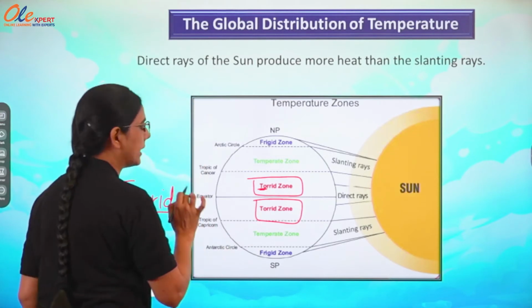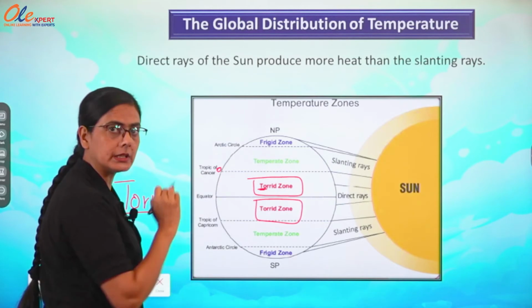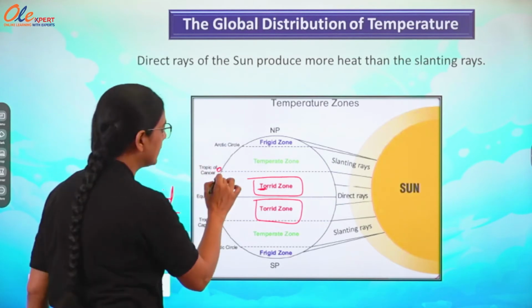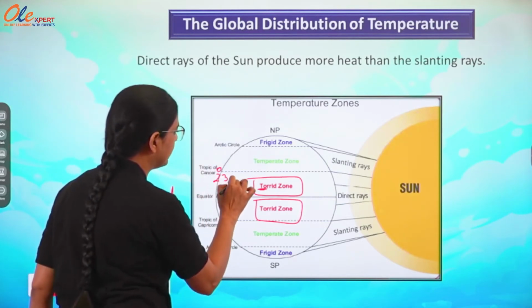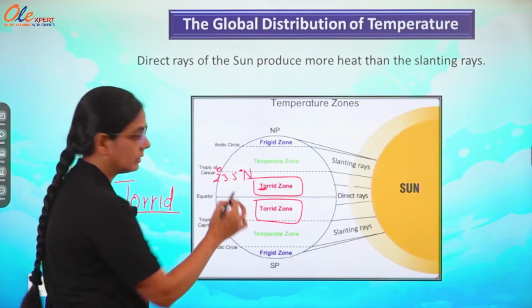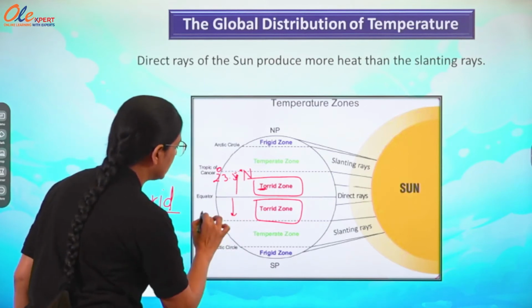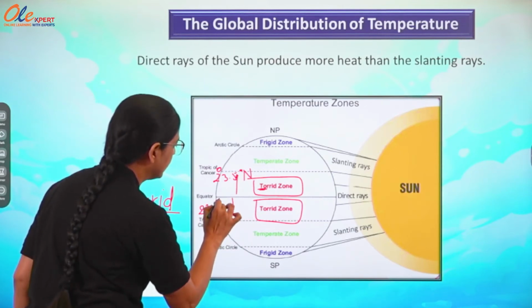Then it will be quite easy for you to remember. Tropic of Cancer 23.5 degree north, and Tropic of Capricorn 23.5 degrees south.